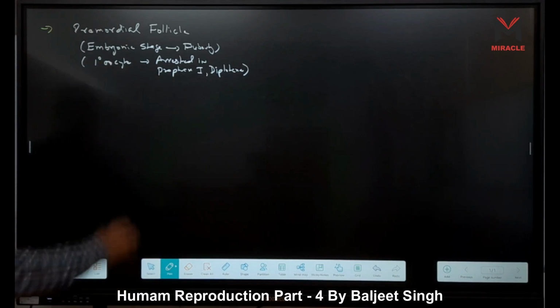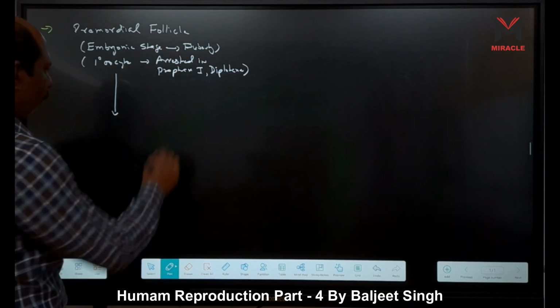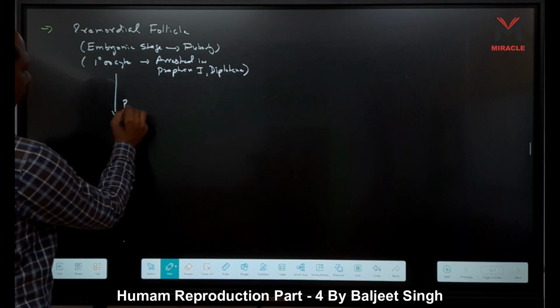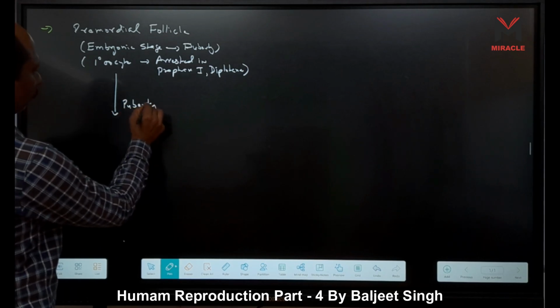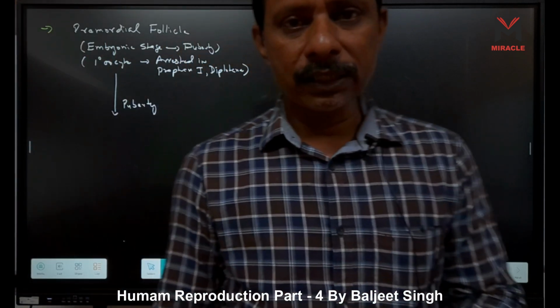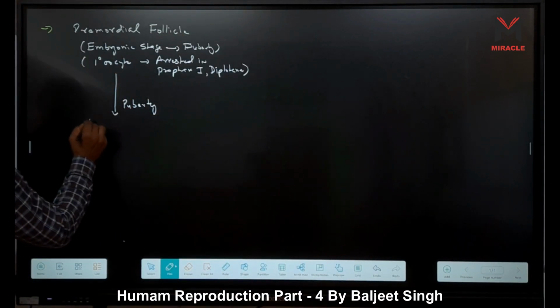Now at the time of puberty, these primordial cells increase in size and form the primary follicles.